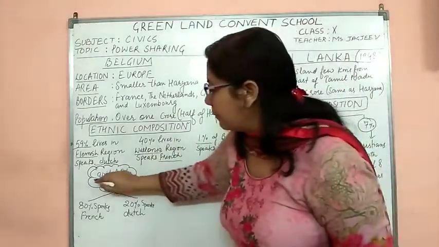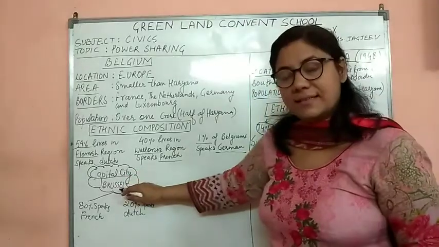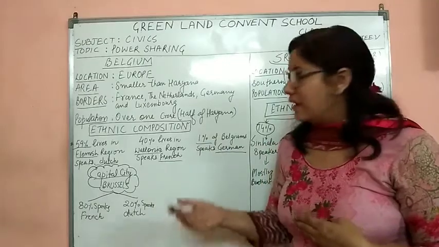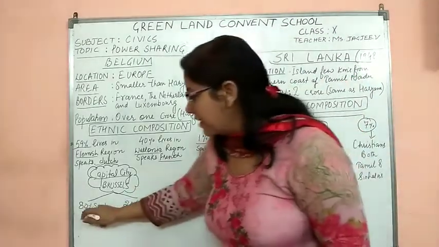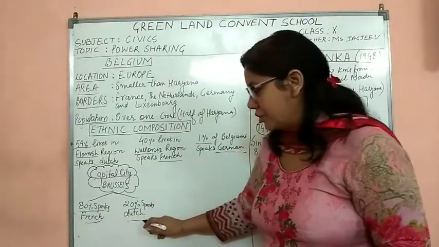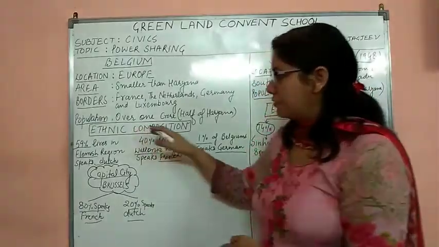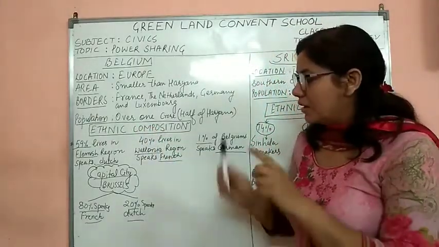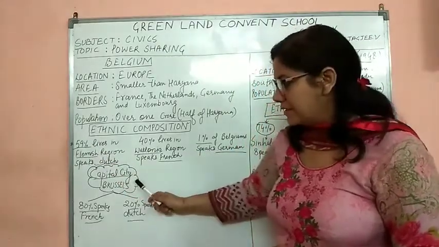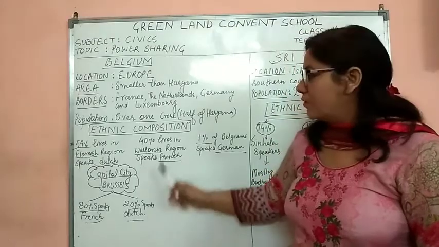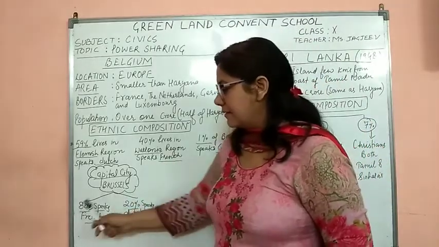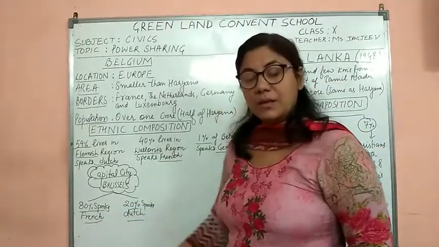But in the capital city of Belgium, Brussels, the composition is exactly opposite. In the capital city Brussels, 80% of the population speaks French and 20% speaks Dutch. It's totally opposite to the actual ethnic composition. 59% speak Dutch in the whole country, but in the capital city only 20% speak Dutch. 40% speak French in the whole country, but in Brussels 80% are French speaking.